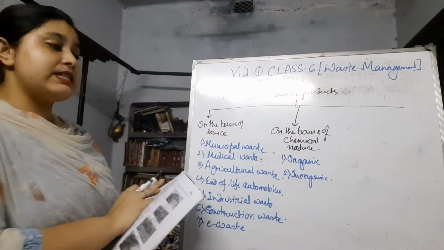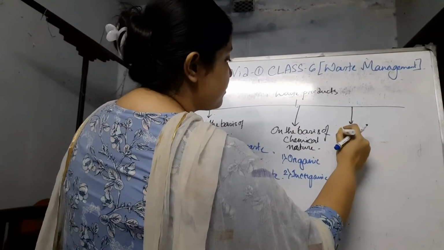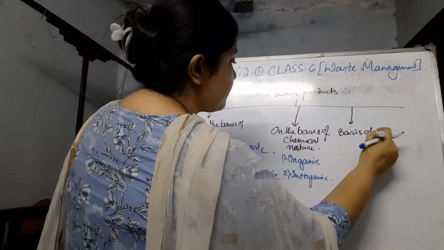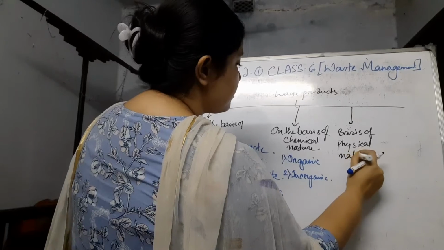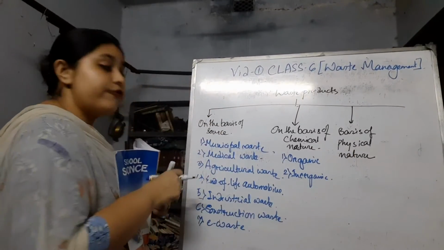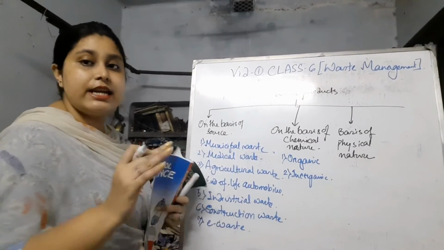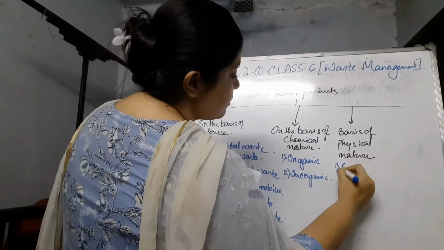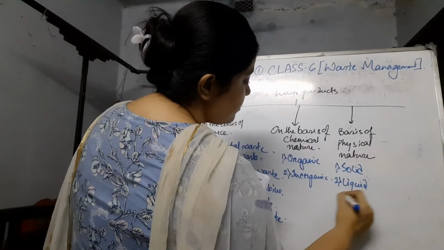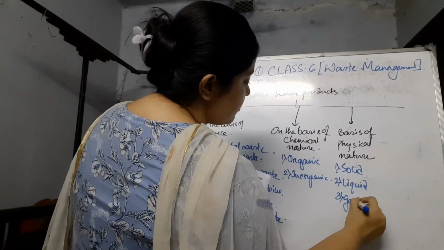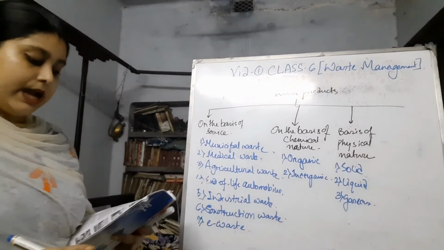The next is on the basis of the physical nature. On the basis of physical nature, the waste products can be solid waste, liquid waste, and gaseous waste. Okay, solid, liquid, and gaseous waste.